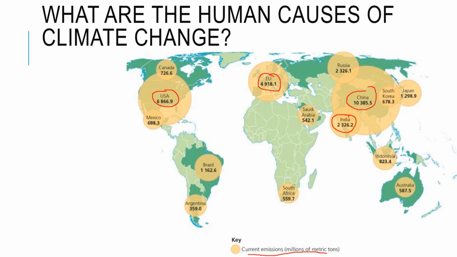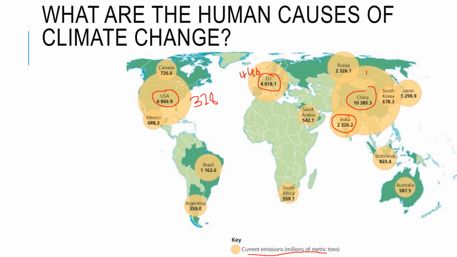blaming the Americans or the Chinese or the Indians or ourselves, because of course, there are some countries with much larger populations than others. Now, if we have a look at some of these, the USA has a total population of 328, and these are all in millions. So 328 million. In Europe, we have 741 million people, and of that, the EU countries is 446. So we've got 446 million in Europe.